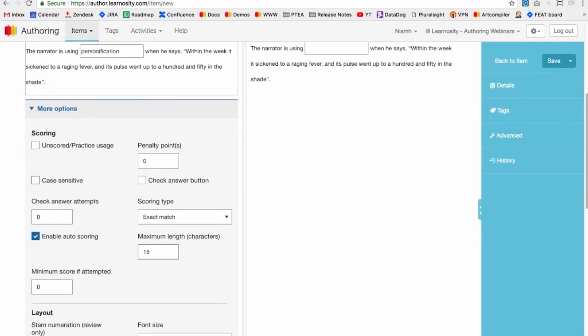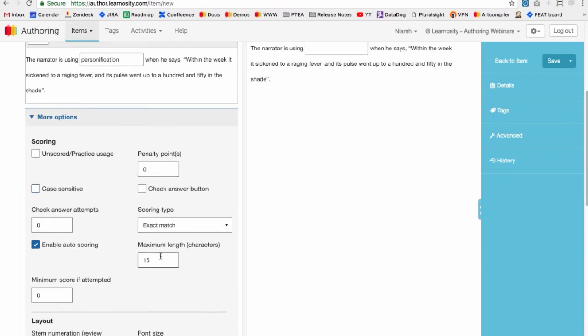Then we also have a maximum length in characters option. So you can configure what the absolute maximum number of characters the student can enter into the response box is. You could set this to be as small a number or a relatively big number if you want to. If the student tries to type beyond that limit, nothing will happen. They just won't be able to type into the box. The characters that they're trying to type won't appear.